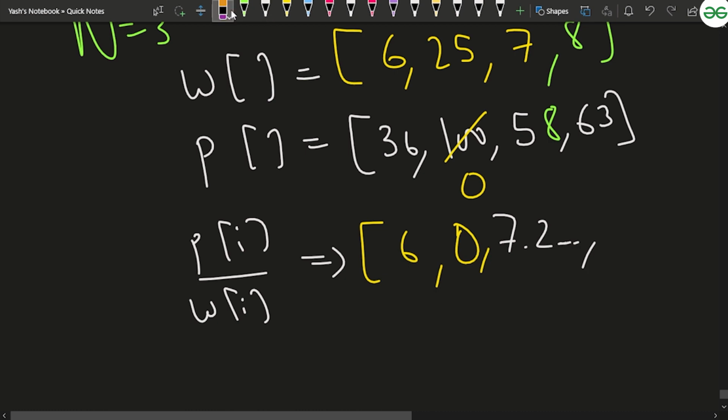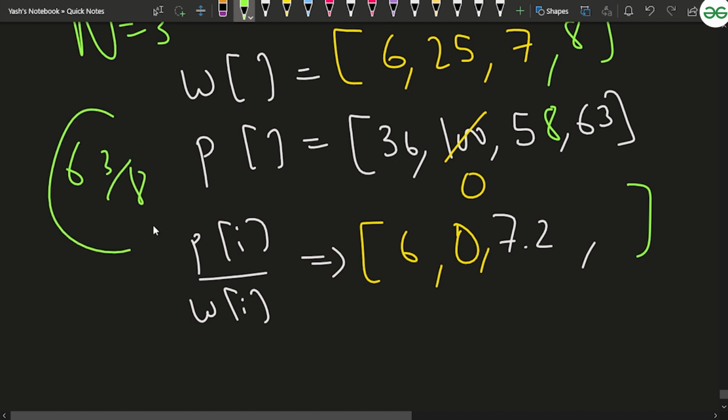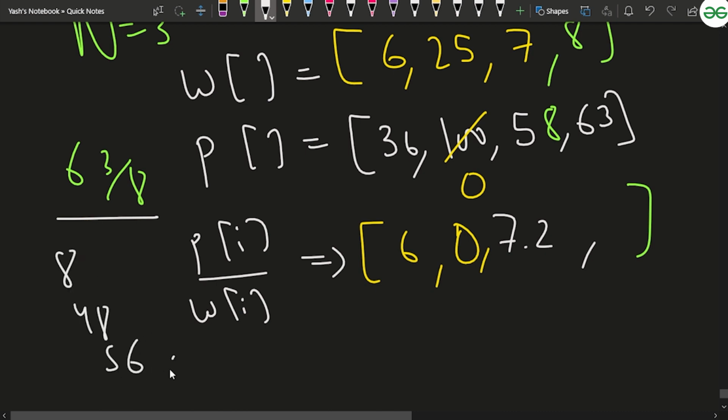After that, you can see the last part, 63 divided by 8. How much profit is it going to give you? If you calculate this, you know that 8 5s are 40, then 48, then 56, and then 64.